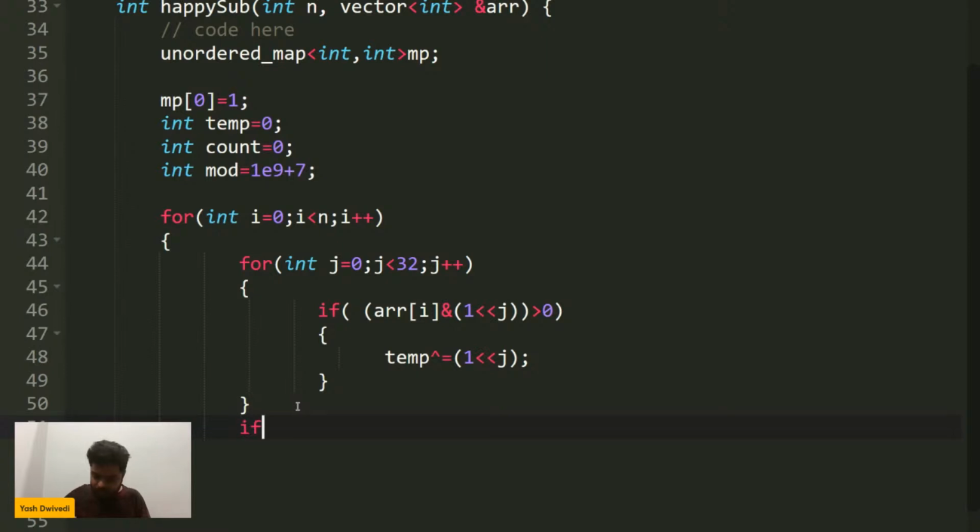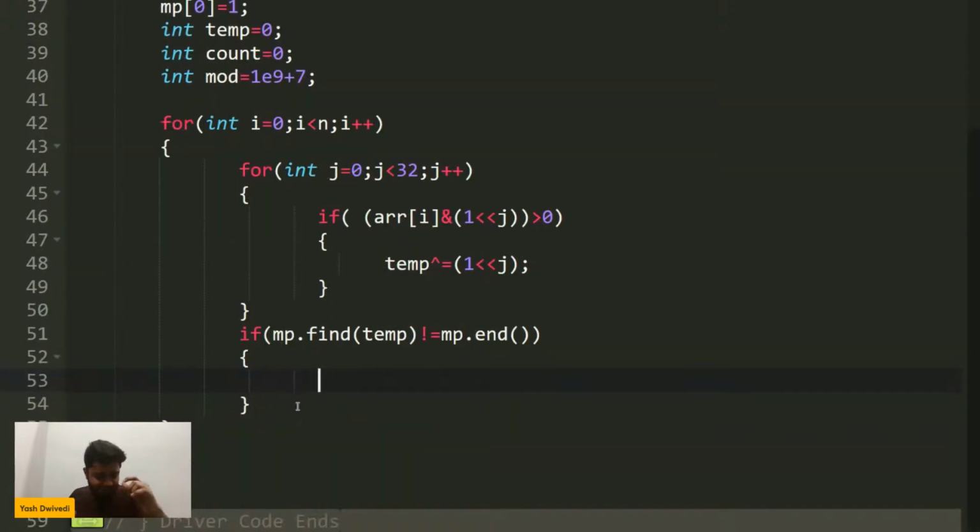Then after coming out of the loop, because here we are talking about the xor thing, that is why I'm doing xor. That is the main concept. I'll check if I'm trying to find the temp inside the map and it is not equal to map dot end. If I am able to find this particular temp inside the map, so this means it is present, and if it is repeating, then I will do count plus equal to map of temp, right?